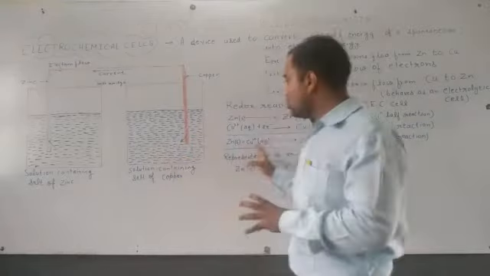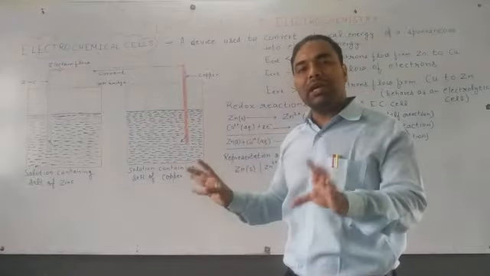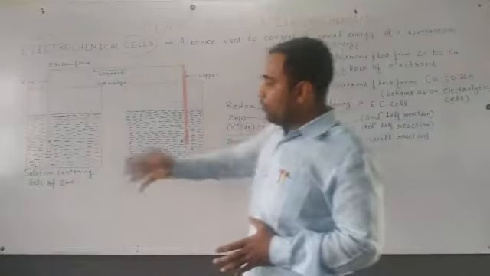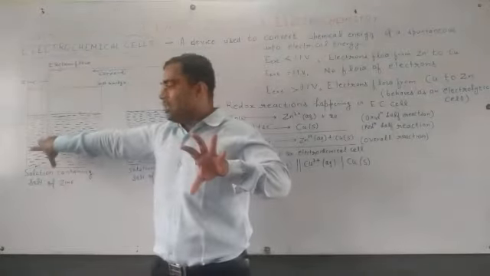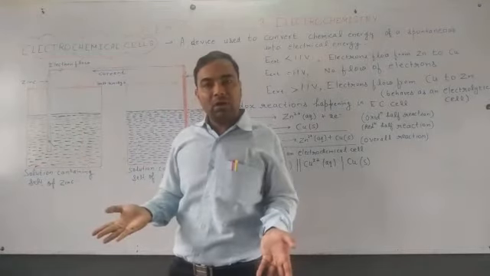So this is about the redox reactions which are occurring in this electrochemical cell. But if zinc is converted to Zn2+ ions, it means the process will stop after some time.